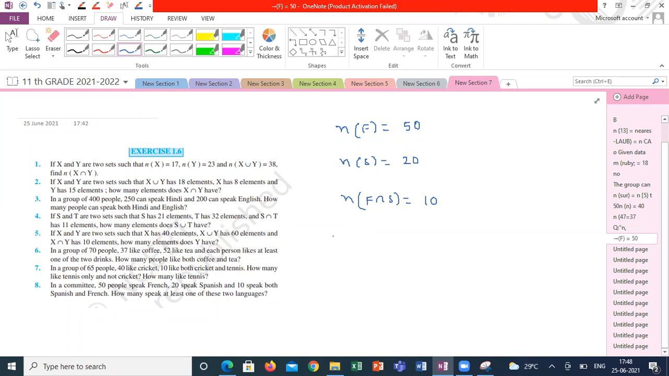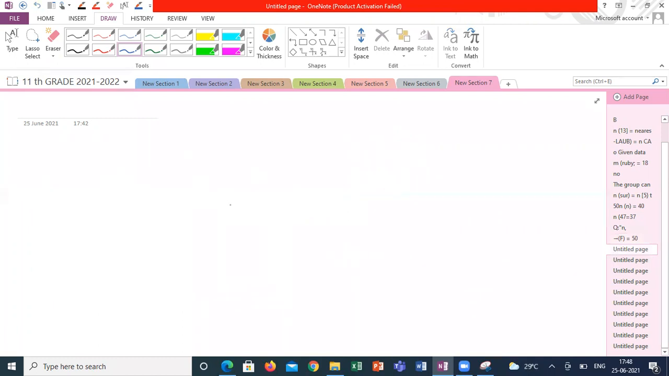So how many speak at least one of these two languages? What is it asking, guys? Sir, S union F. So N of F plus N of S minus N of F intersection S. That is 50 plus 20 minus 10. My answer is how much? 60. How to calculate the same thing using the Venn diagram?